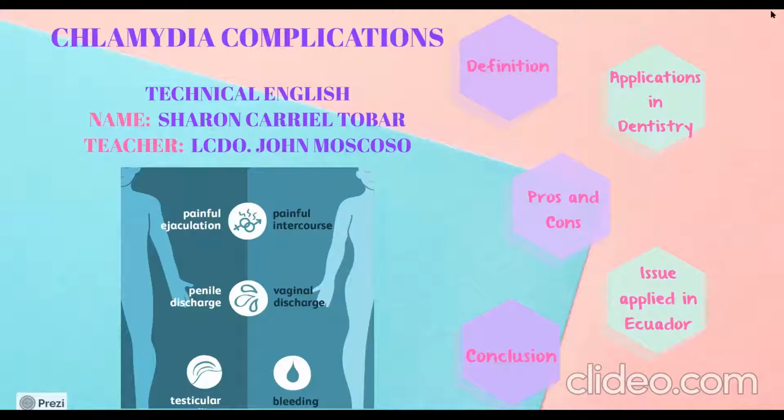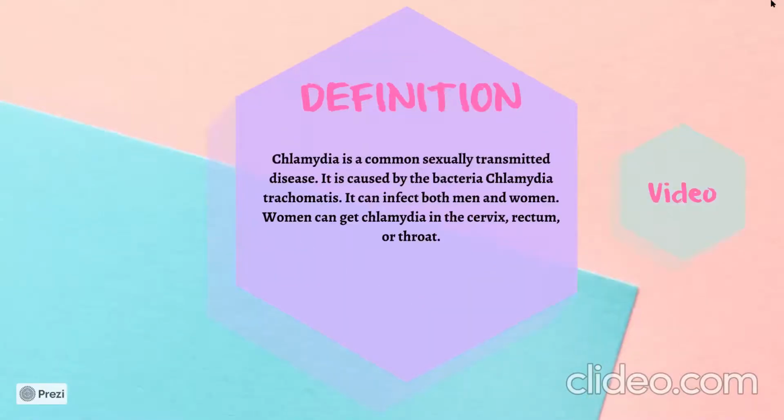Today I am talking about chlamydia complications. Definitions. Chlamydia is a common sexually transmitted disease. It is caused by the bacteria Chlamydia trachomatis. It can infect both men and women. Women can get chlamydia in the cervix, rectum, and throat.